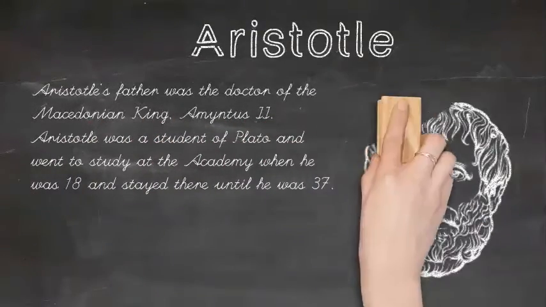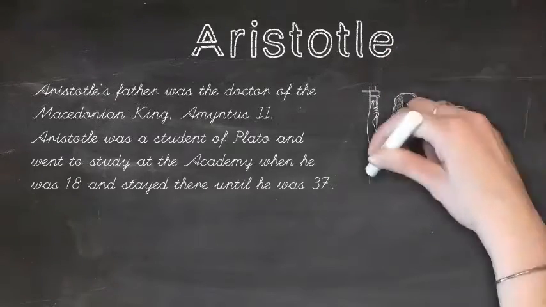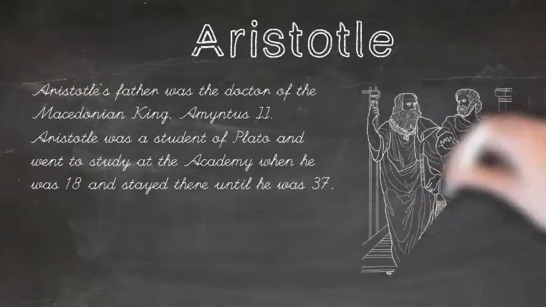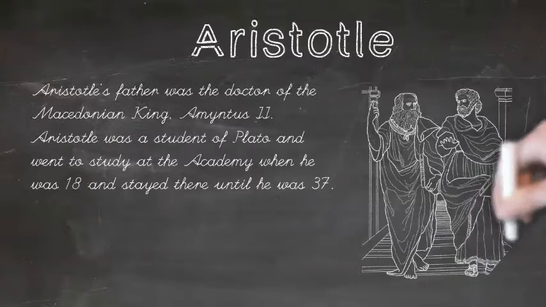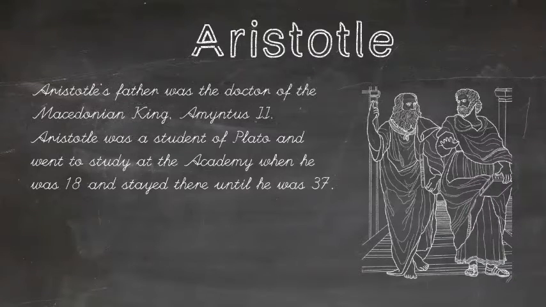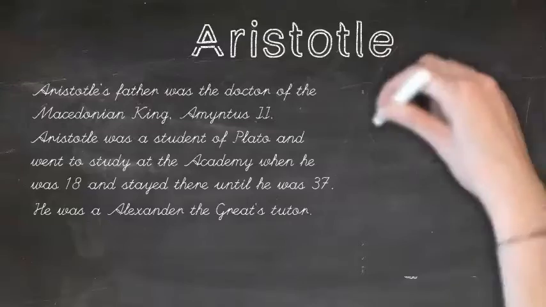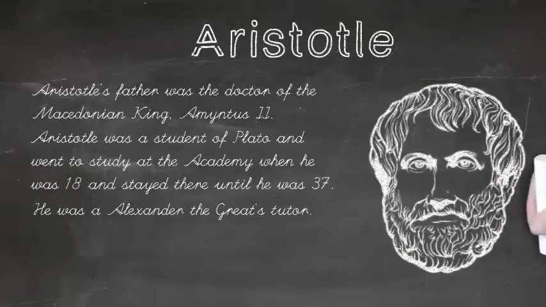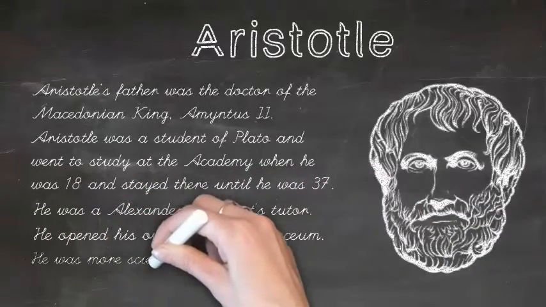Aristotle was actually the best student in the academy, and he expected to become the leader of the academy once Plato died. But they decided not to give him that position because he was from Macedonia and not from Athens. Therefore, Aristotle decided to leave Athens. So he became Alexander the Great's tutor. Later in life, he came back to Athens and he opened his own school, the Lyceum.